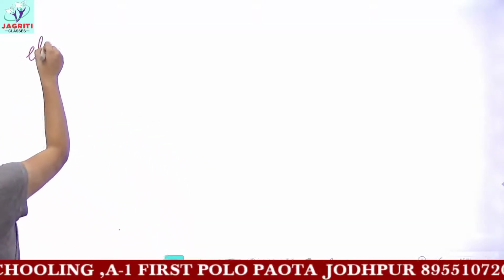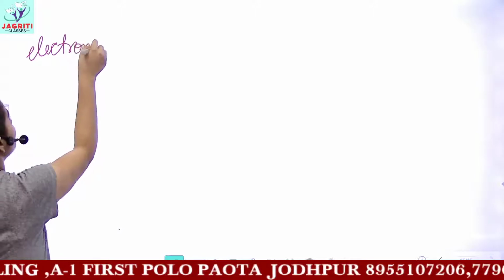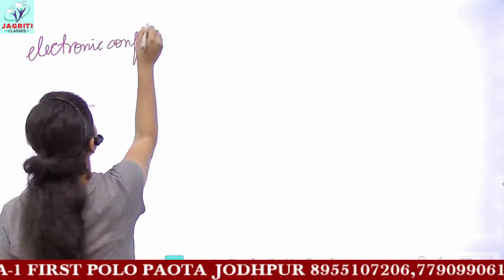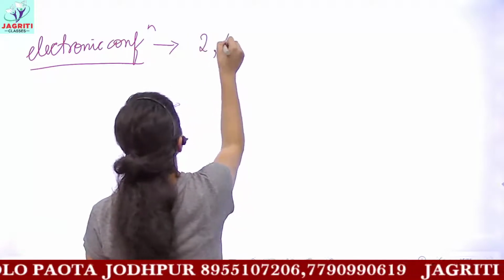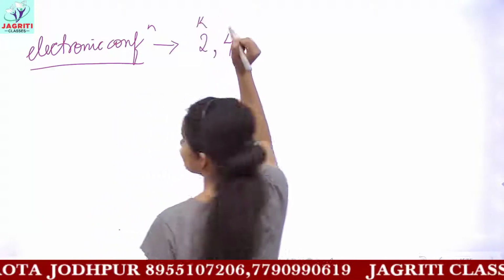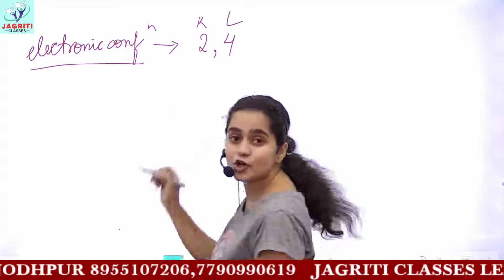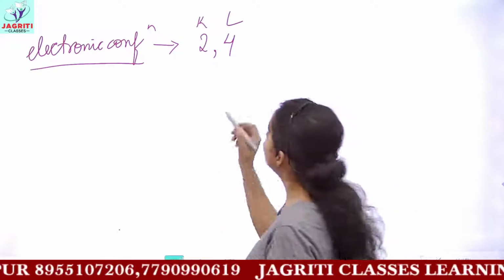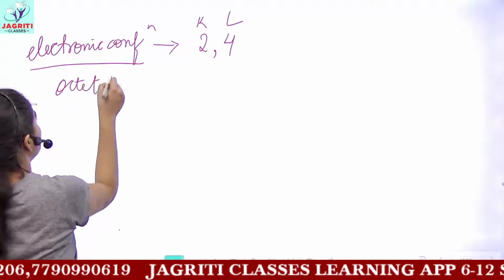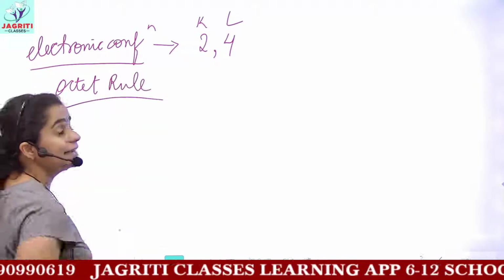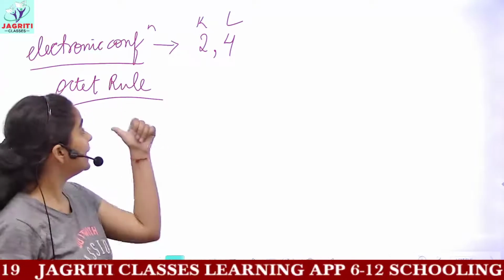Now we studied in the previous slide the electronic configuration of carbon, and you know that the electronic configuration is 2, 4. That is 2 electrons in the K shell and 4 electrons in the L shell. Now for attaining stability, as per octet rule, the maximum number of electrons in the valence shell should be 8.